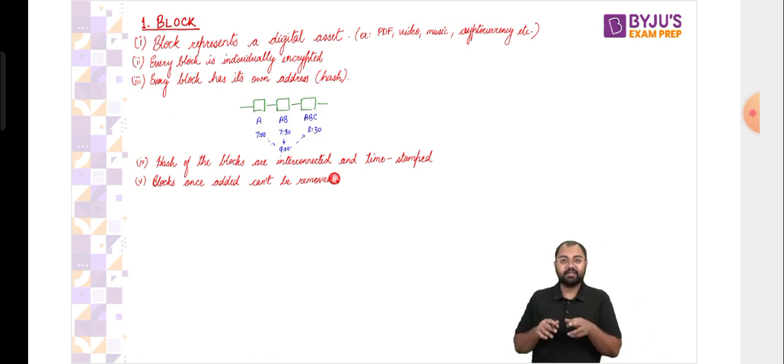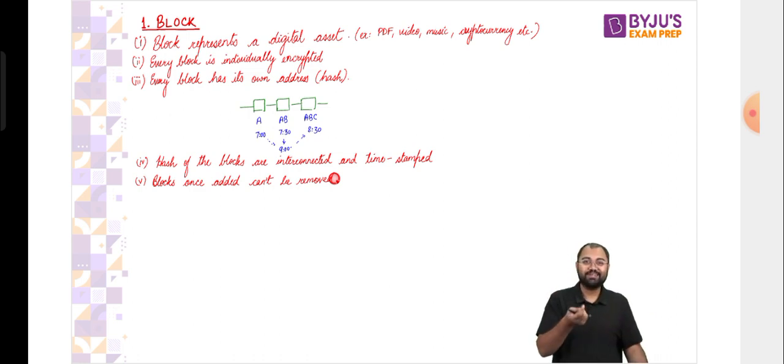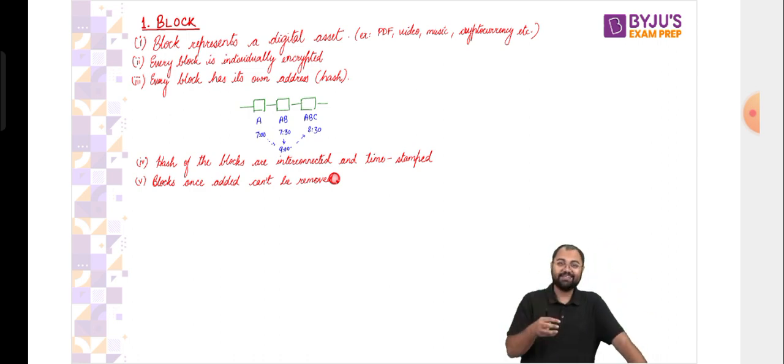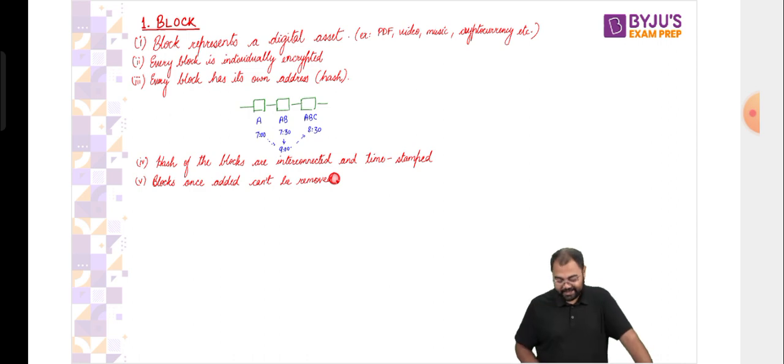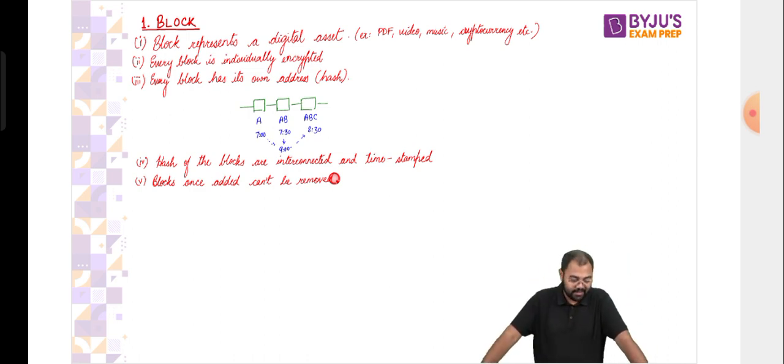You will write another email and say that whatever I did in the previous email, that's wrong. This is the correct information. So you cannot delete it. You can delete it from your inbox if you want, but that does not delete it from everywhere. It will be like an ostrich hiding its head in the sand. Even if you delete that email, it does not matter unless you can go to each and every person's email ID and delete that from their inboxes. Correct? So that same thing happens here as well.